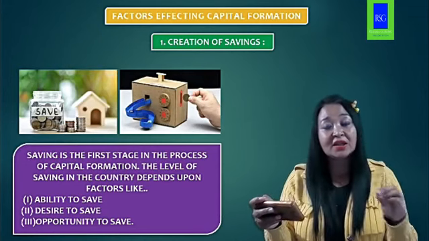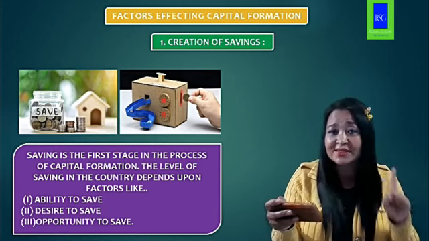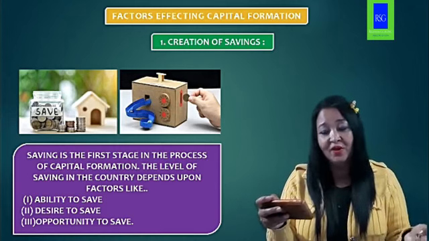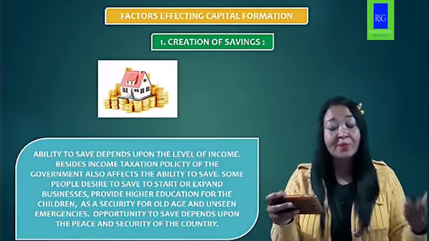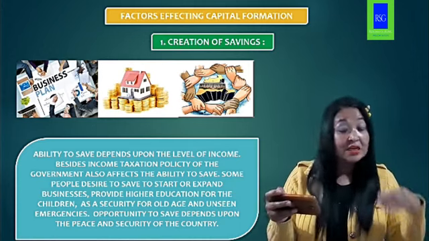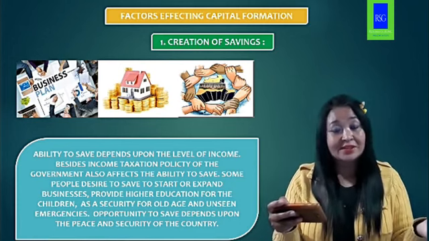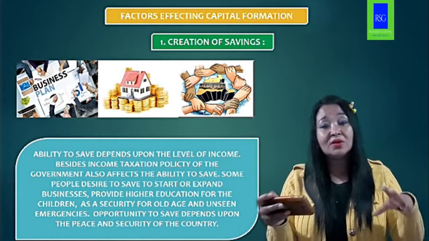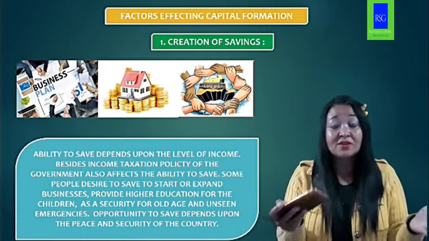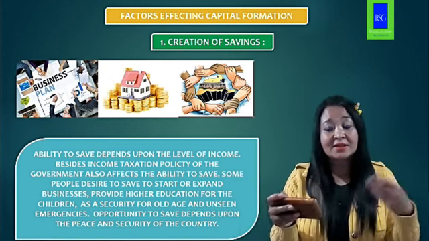The level of saving in the country depends upon three important factors. The first is the ability to save, the second is the desire to save, and the third is the opportunity to save. Now, ability to save depends upon the level of income of the people, isn't it? If the level of income is very low, then obviously you will not be able to save much, because the major part of the income goes to your basic necessities of life, so nothing is left for you to save. So it depends upon the income of the people. That is the ability to save.